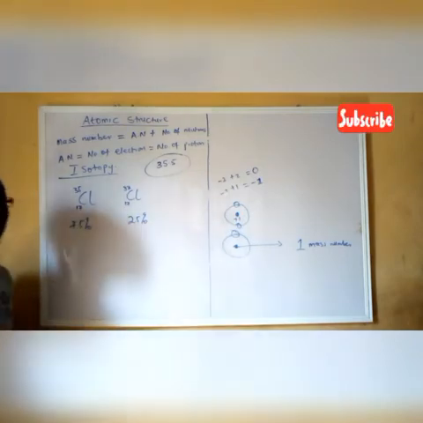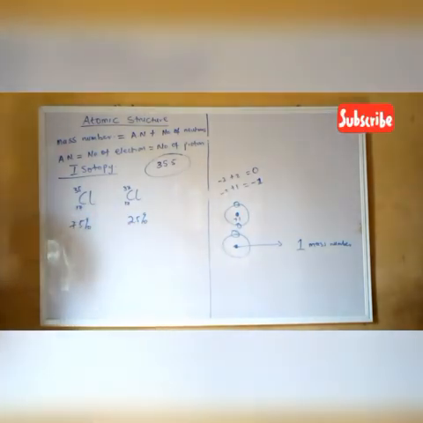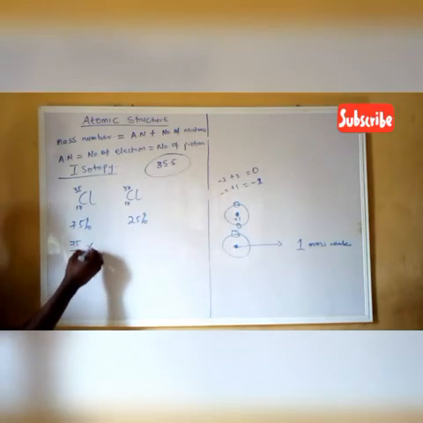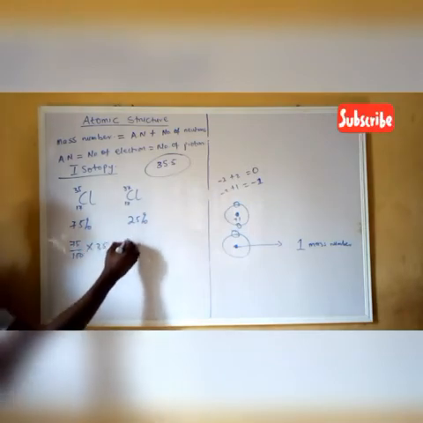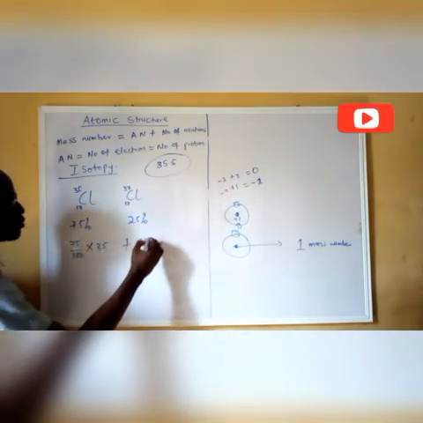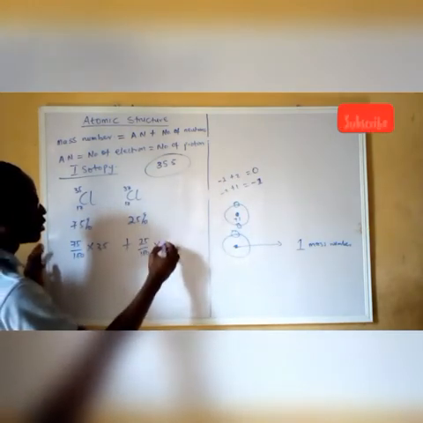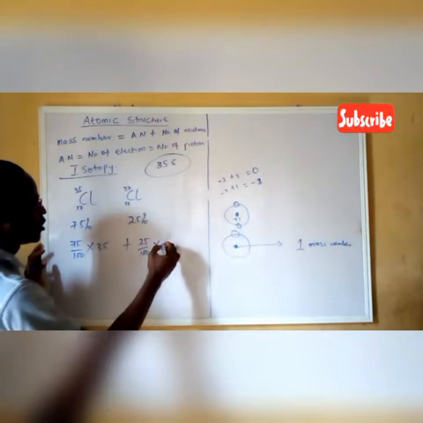So from this percentage abundance, you can calculate the mass number of chlorine. So how do we do that? We're going to have 75 over 100 times 35 plus 25 over 100 times 37.